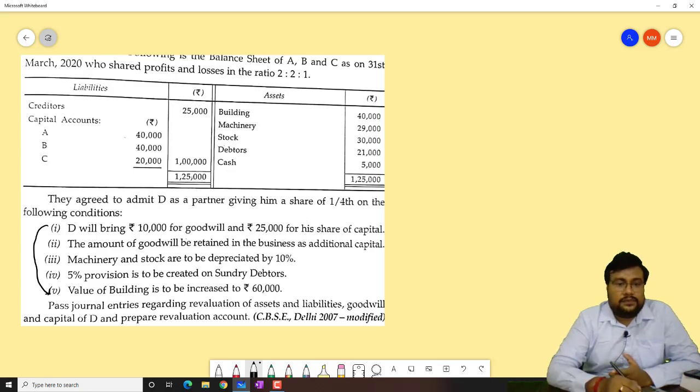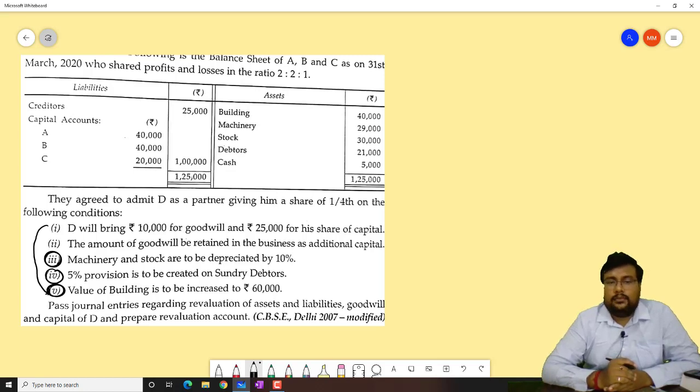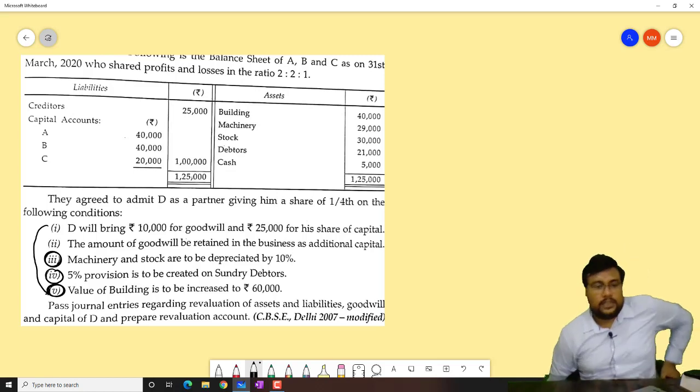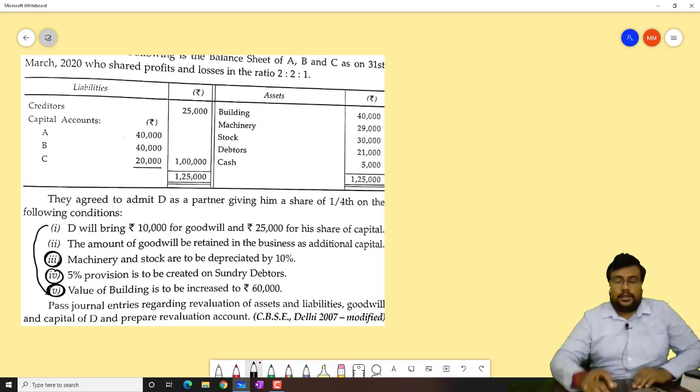First we have to find out what the revaluation items are. So question number 3, question number 4 and question number 5, these are the 3 revaluation entries. So first we have to pass the revaluation entries.